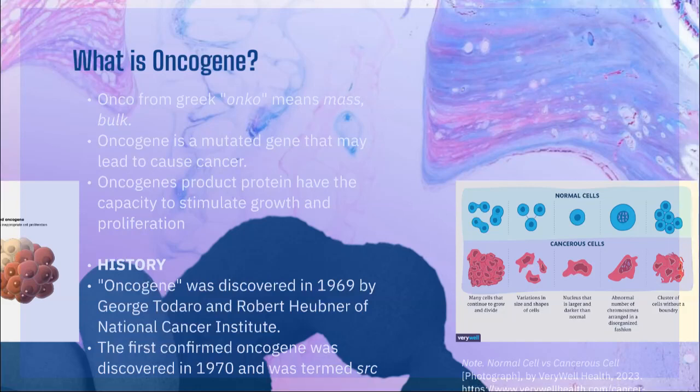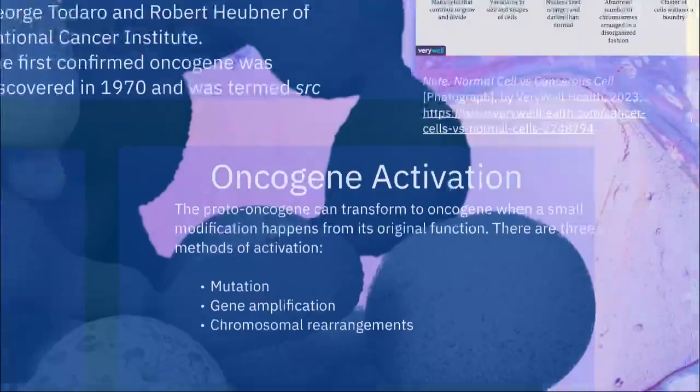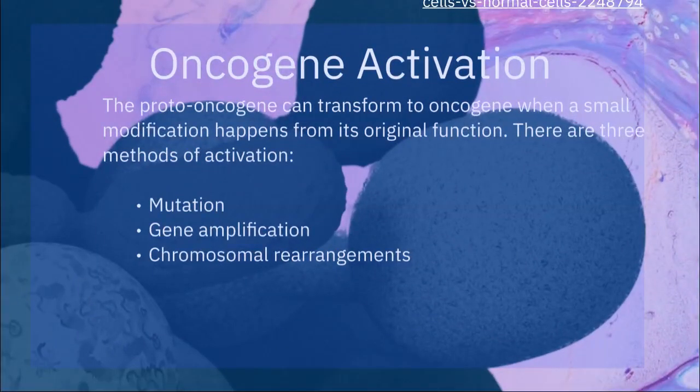Now, how does proto-oncogene become oncogene? So there's three types of mechanism activation that could turn proto-oncogene to oncogene. So we got mutation, gene amplification, and chromosomal rearrangements. In gain of function mutation, the mutation results in permanently activated protein, where the genes will start to produce too much of the protein that codes for cell growth. Since it is permanently activated, cell grows uncontrollably, calling the process gain of function mutation, since the cell takes on a new purpose.